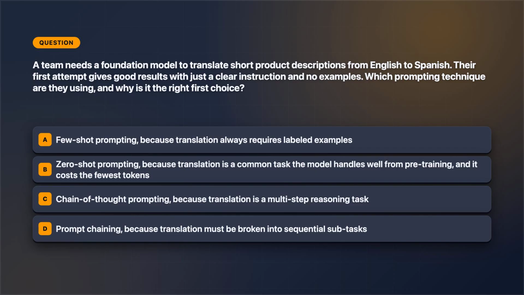Is it A, few-shot prompting because translation always requires examples? B, zero-shot prompting because translation is a common task the model handles well from pre-training and it costs the fewest tokens? C, chain of thought because translation is multi-step reasoning? Or D, prompt chaining because translation must be split into subtasks? Run the latter rule before you answer.